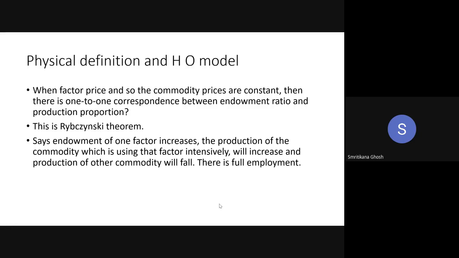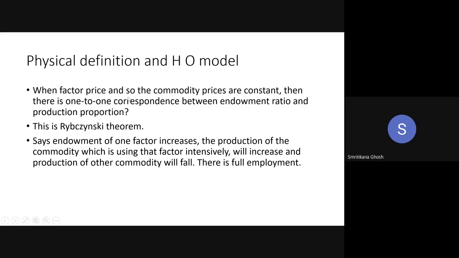For that, look at the second bullet, something very difficult to pronounce. This is called the Rybczynski theorem. So based on the physical definition of factor abundance, when we are going to prove the HO model, we need the help of the Rybczynski theorem. So what is the Rybczynski theorem?